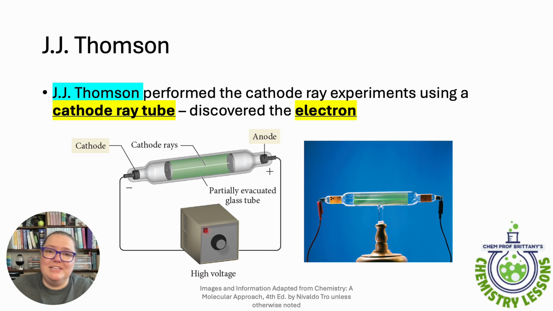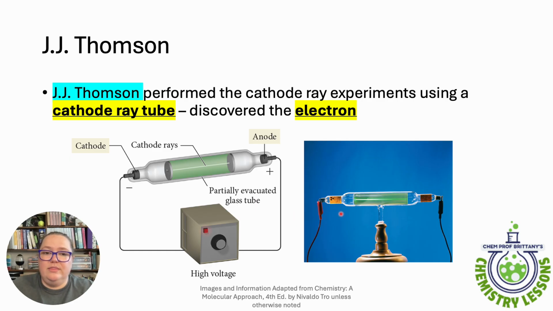So as you probably guessed, based on the fact that I called Dalton the first atomic theory, he got a few things wrong. So there were scientists that came after him to try to sort of work out the kinks of his theory, right? And so the first one was J.J. Thomson, who used a cathode ray tube, which we see drawn out here, or an actual one here, and he ended up discovering the electron.